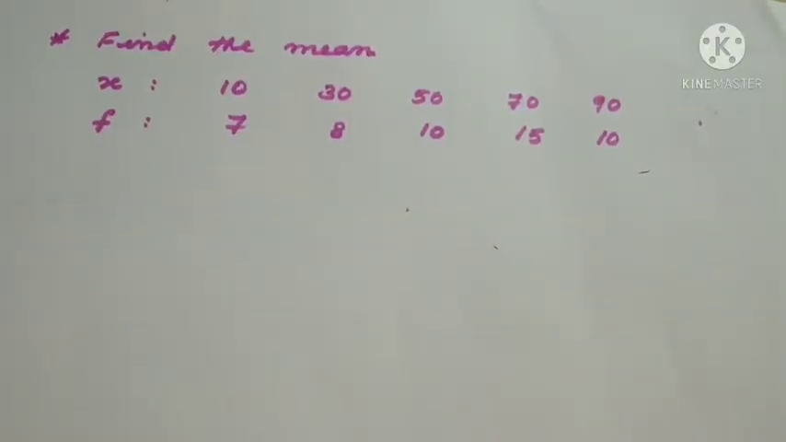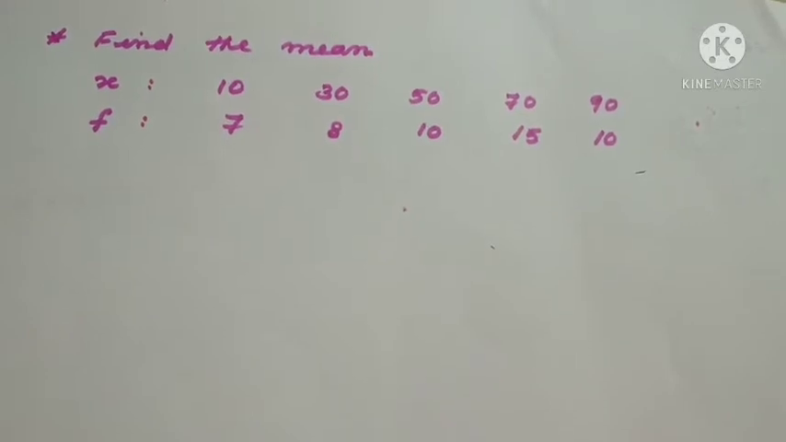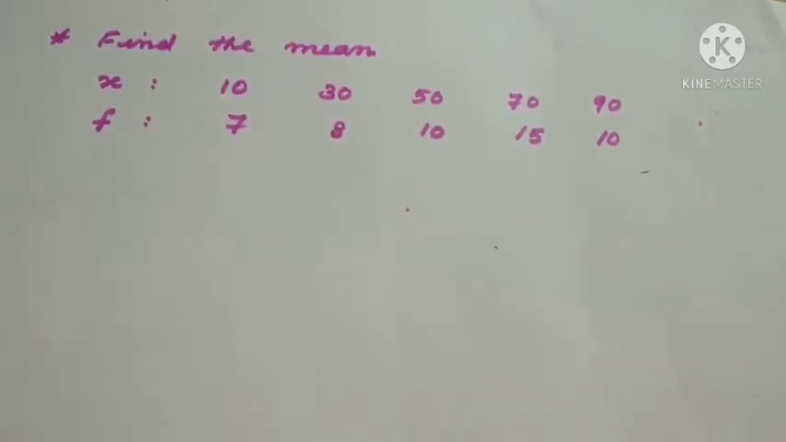So the first example we are going to do now. Find the mean. x equal to 10, 30, 50, 70, 90. f: 7, 8, 10, 15, 10. So this is a revision. First I am doing it with the ungrouped data only, then you can remember it easily.